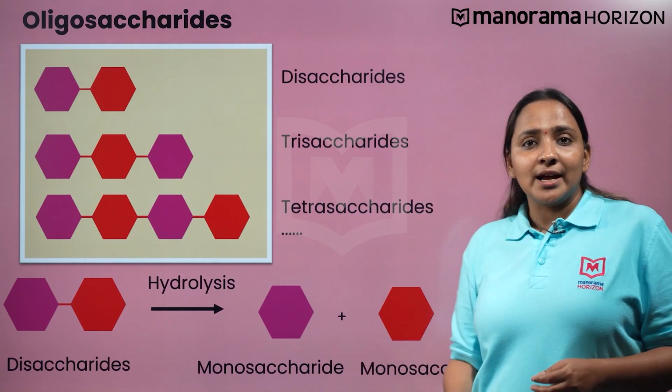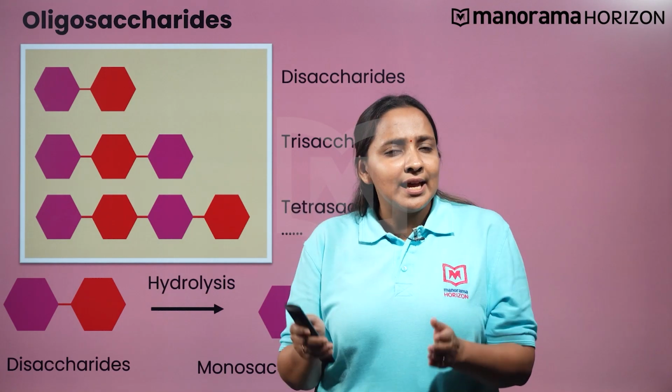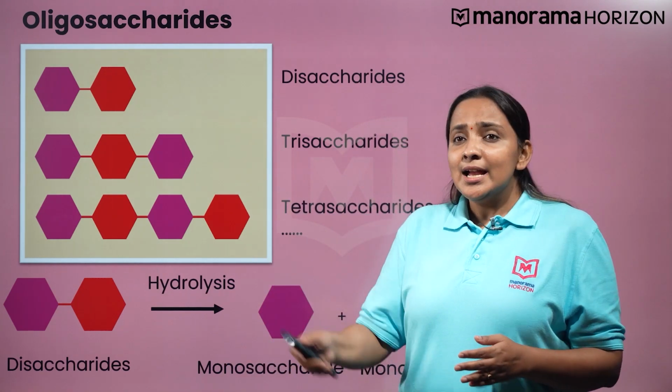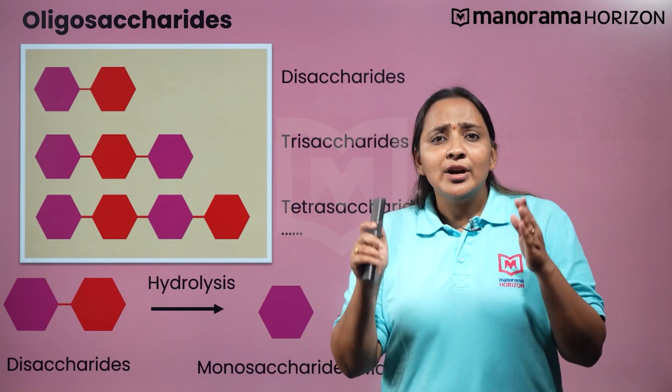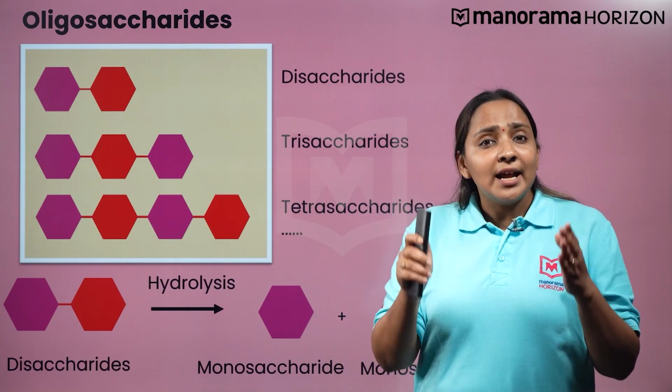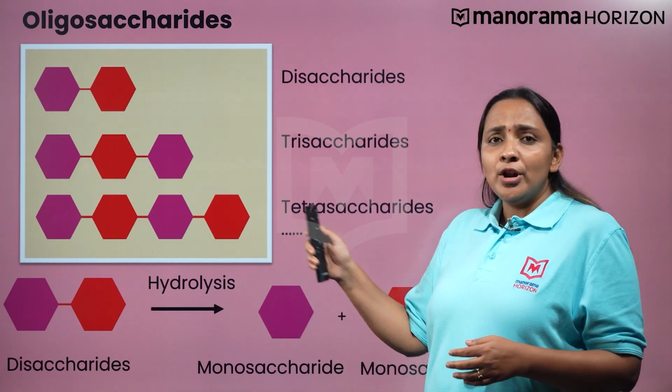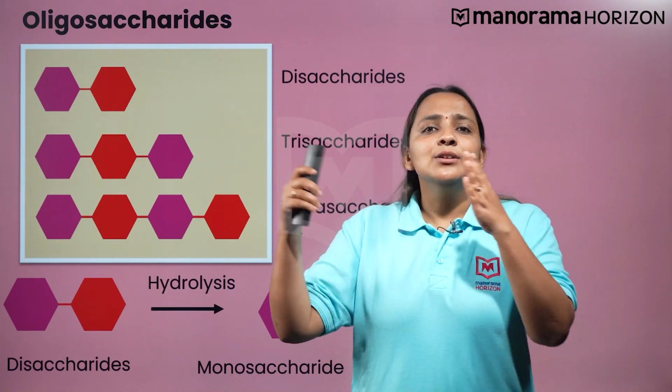These 2 monosaccharide units may be the same or different. Similarly, trisaccharides are made of 3 monosaccharide units, tetrasaccharides are made of 4 monosaccharide units and so on.